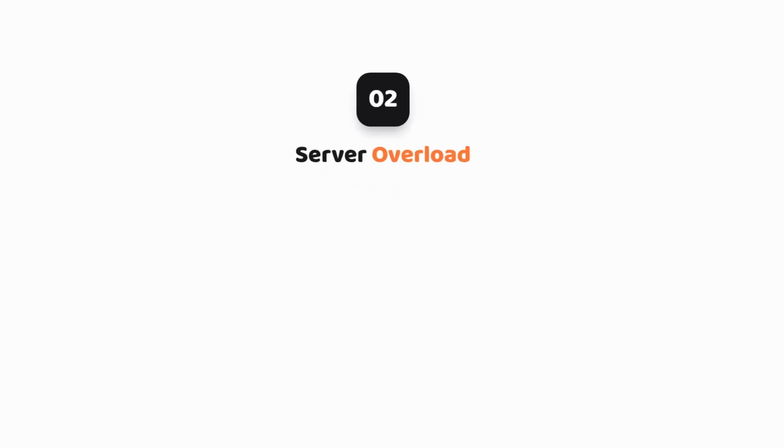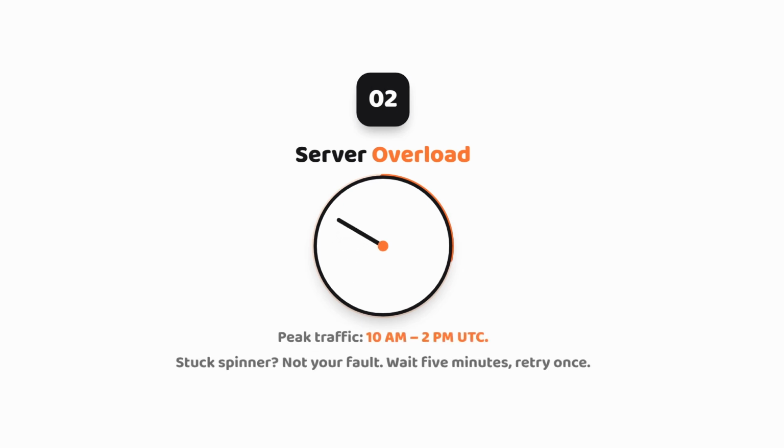Cause 2. Server overload. This is a big one and it's not your fault at all. Google's infrastructure sees peak traffic during a specific window, roughly 10 a.m. to 2 p.m. UTC, and generations during that window are far more likely to hang on the loading bar and eventually time out. If your spinner just runs and runs without ever producing an image, that's almost always it. Not a broken prompt, not a broken account, just traffic. And the fix is almost embarrassingly simple. Wait 5 minutes and retry. That alone resolves the majority of these cases.